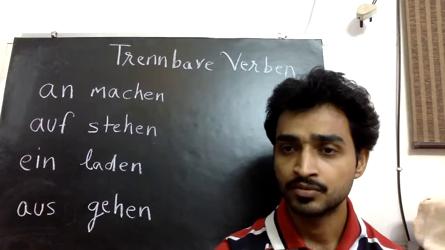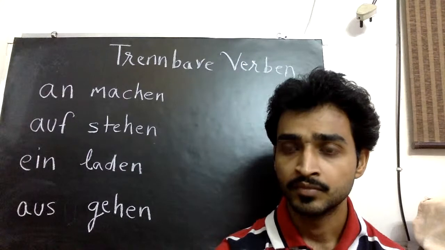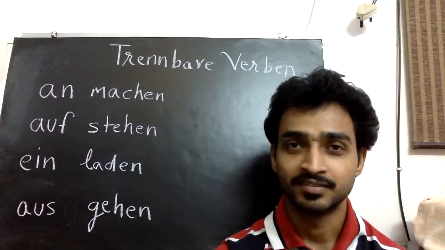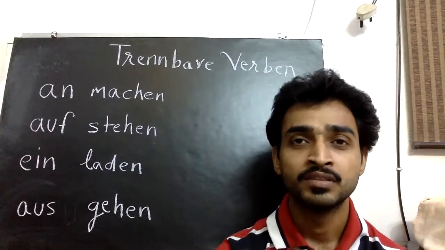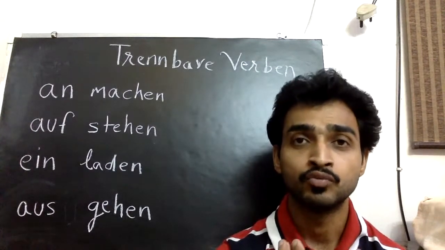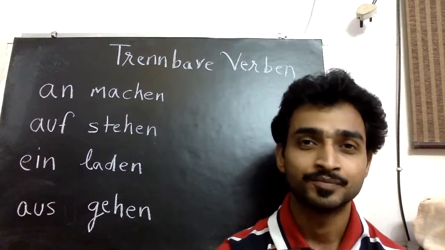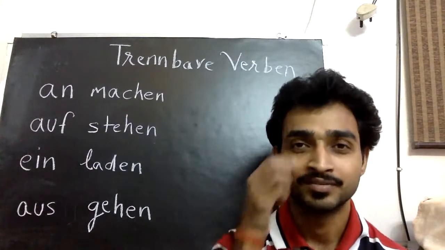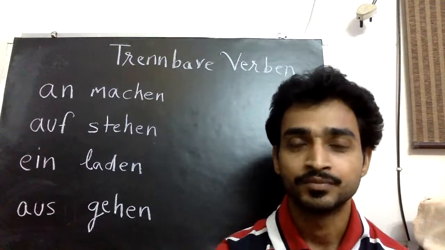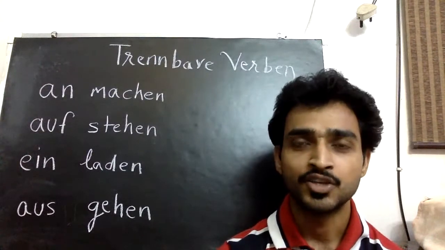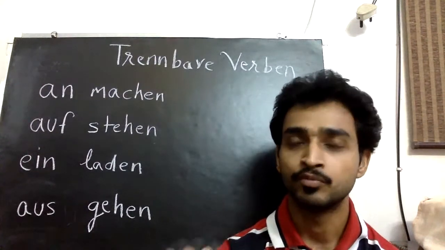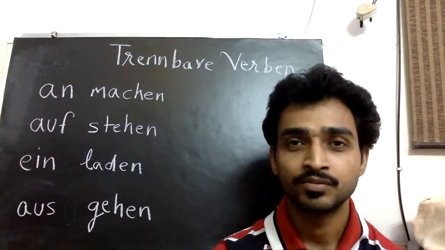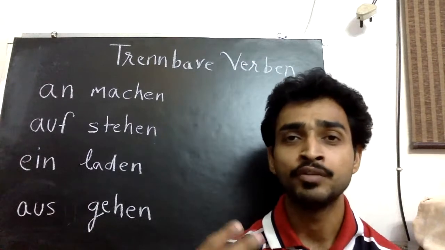Yes, einkaufen means to do shopping. Yes, ich möchte Filme sehen. Sehen and similarly ansehen. So sehen is a normal verb, to see, and ansehen means to look, to watch. Ich möchte einen Film ansehen. There is another verb, anschauen. Ich möchte einen Film anschauen. Anschauen, look at, watch. So there are so many verbs. Ansehen and anschauen, we use both these verbs. So similarly, you will find so many verbs.